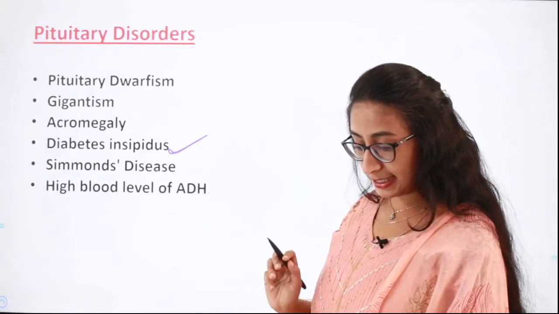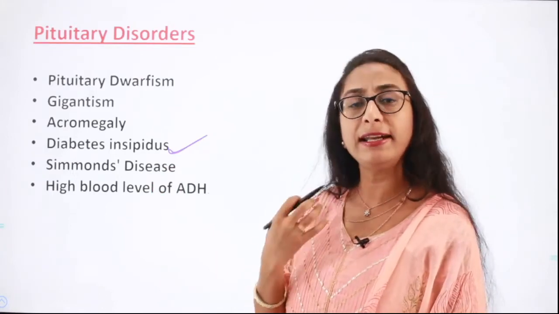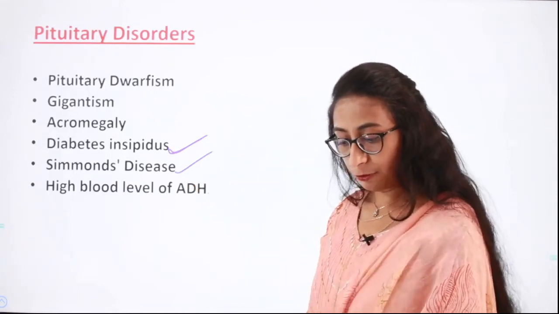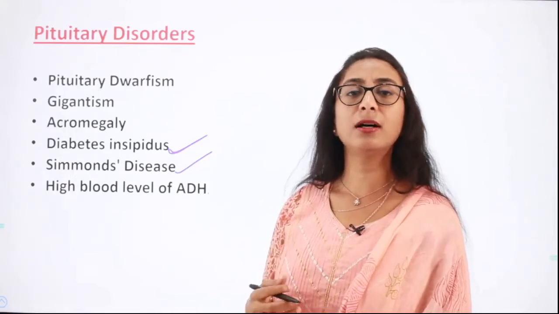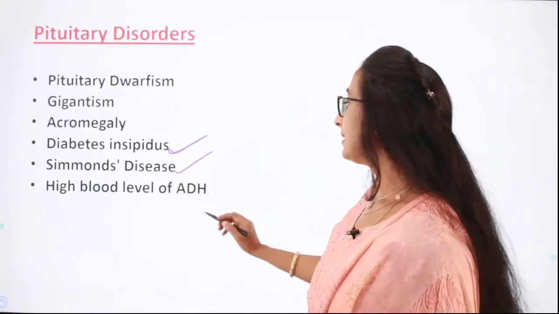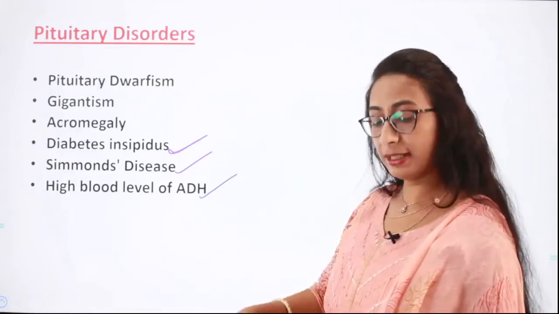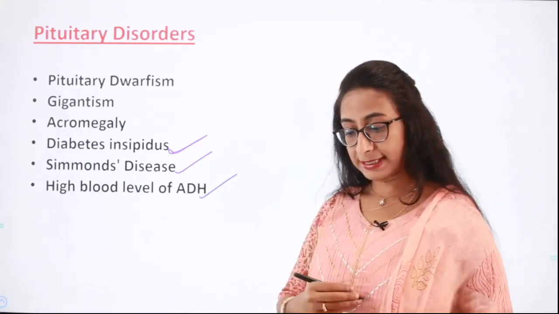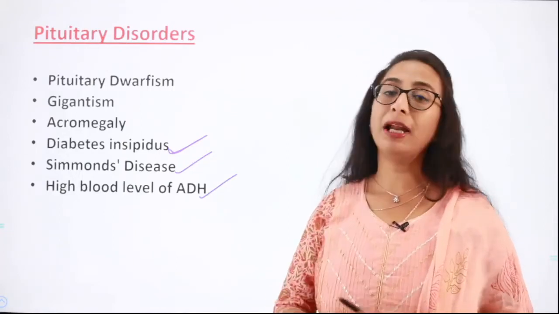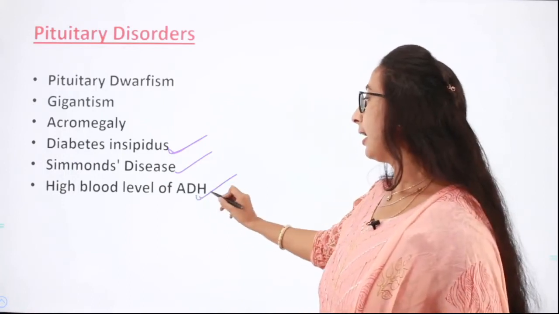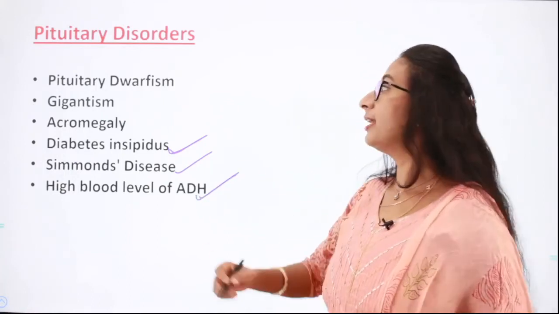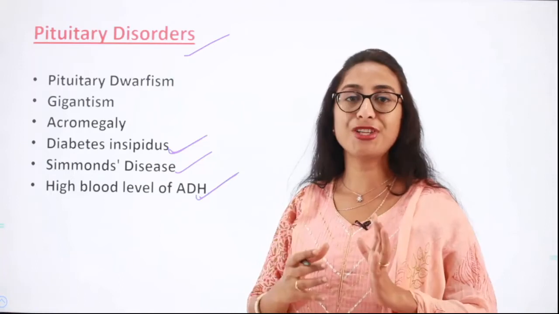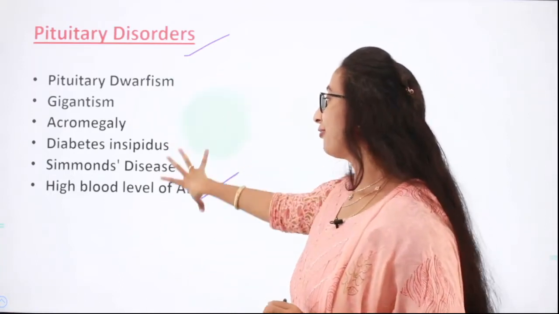Then comes Simmonds disease. When there is a degeneration of the anterior lobe of the pituitary, you can get this disease called Simmonds disease, where the face becomes dry, wrinkled and there is premature aging. Then next is high blood level of ADH. When there is excessive secretion of antidiuretic hormone, it leads to a condition where there is excessively dilute blood and low blood plasma. So these are the various pituitary disorders. The optimal and proper functioning of the pituitary gland is very, very essential if you should not get any of these disorders.